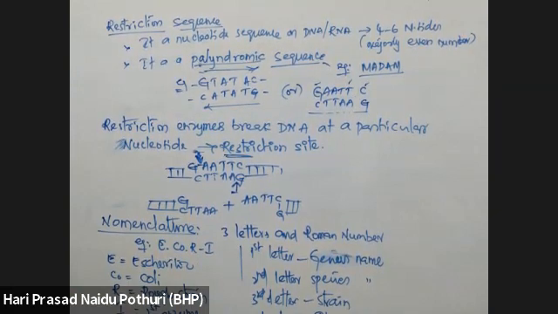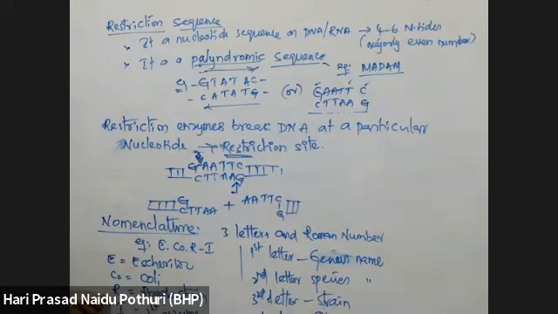Species have different strains, then we can use that. Otherwise, no. Then a number follows after the three letters. That number indicates the identification number or the serial number. E. coli has a smooth strain and a rough strain.